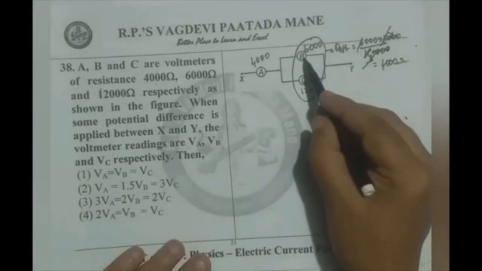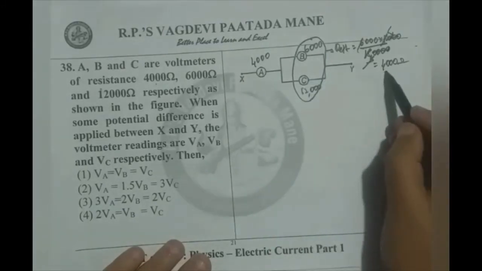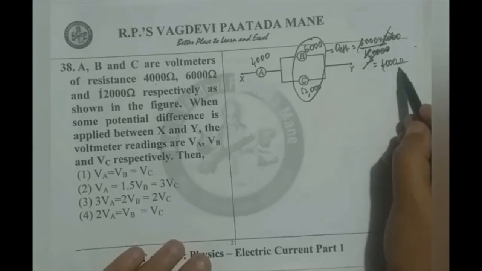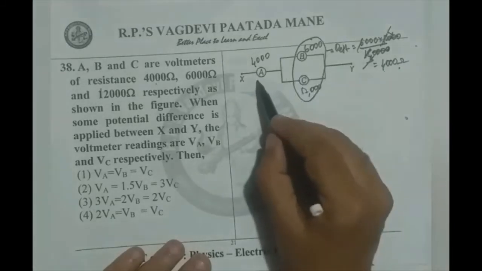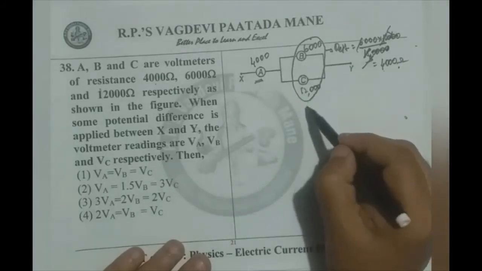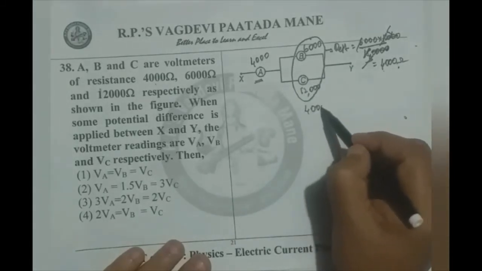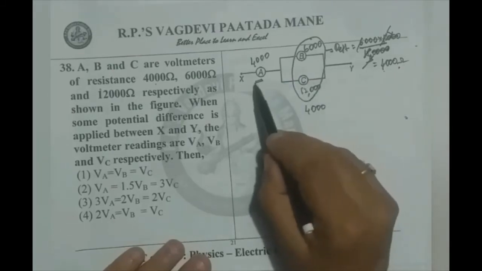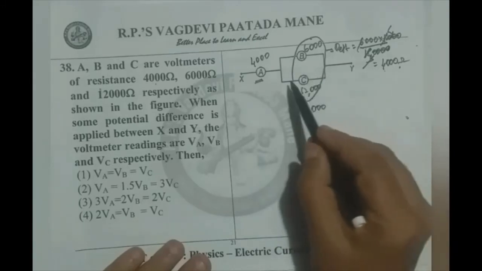That means B and C parallel connected will amount to net resistance 4,000. That means the resistance of A is 4,000, and the effective resistance of B and C is also 4,000. That means the applied voltage is equally divided when two equal resistances are connected in series.